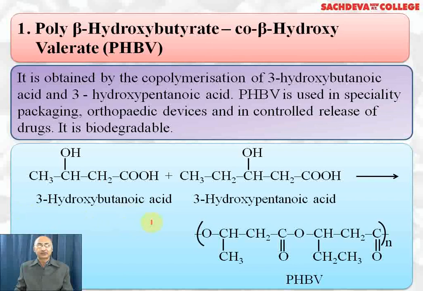3-hydroxybutanoic acid is one of the monomers, so a large number, n, of molecules we take. 3-hydroxypentanoic acid is another monomer, a large number, n, of molecules we take. These will condense together forming a polyester. This is a type of polyester, but it is biodegradable, PHBV. It is extensively used these days because it does not create pollution.